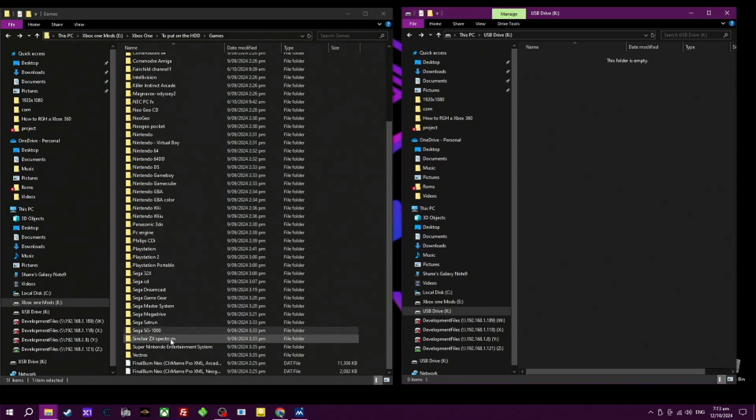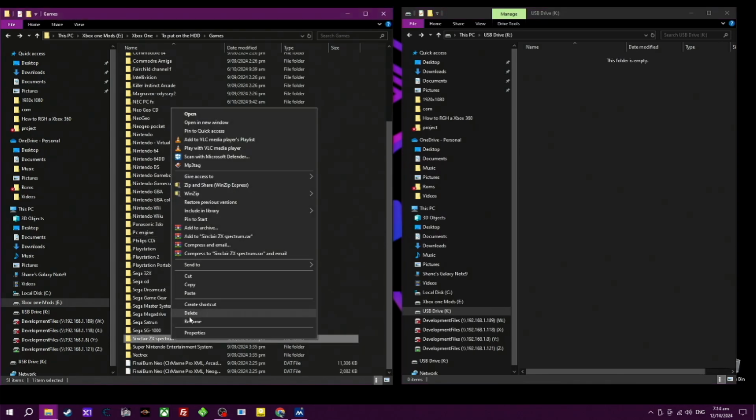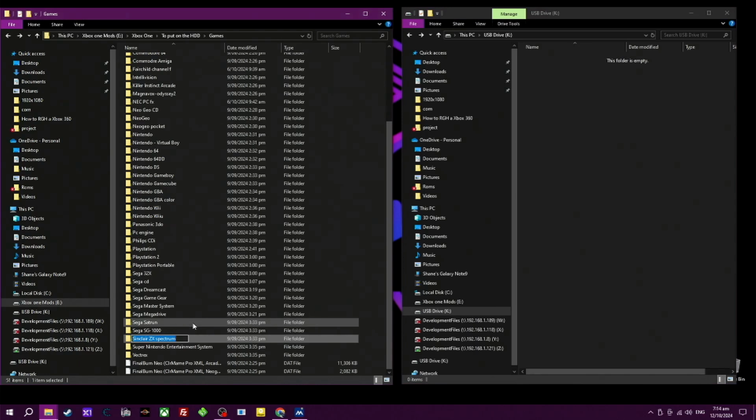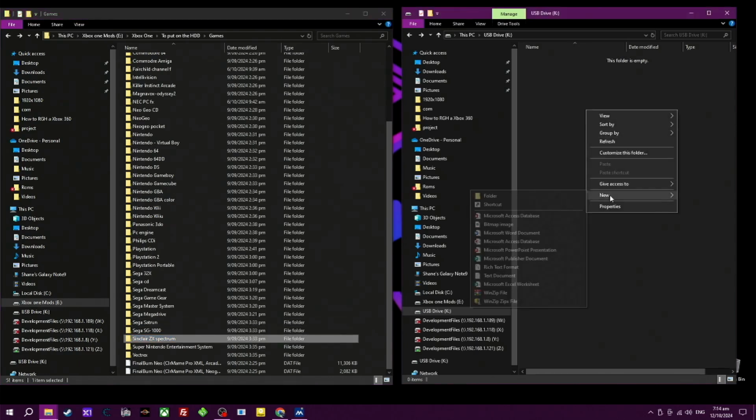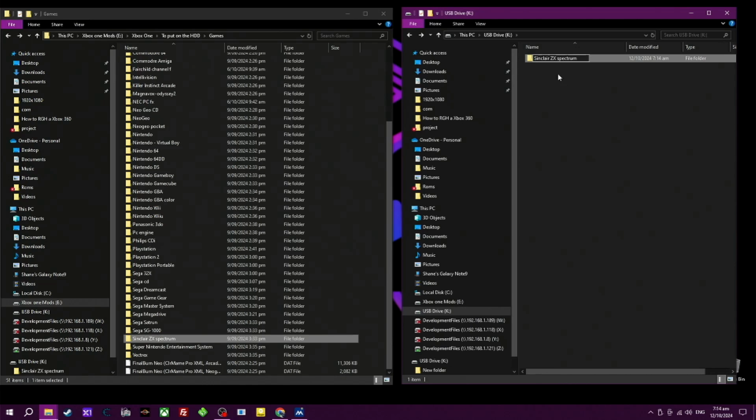Create a new folder on your USB device and call it Sinclair ZX Spectrum. Copy and paste your ROMs over to that folder. They can either be in zip or unzipped format.